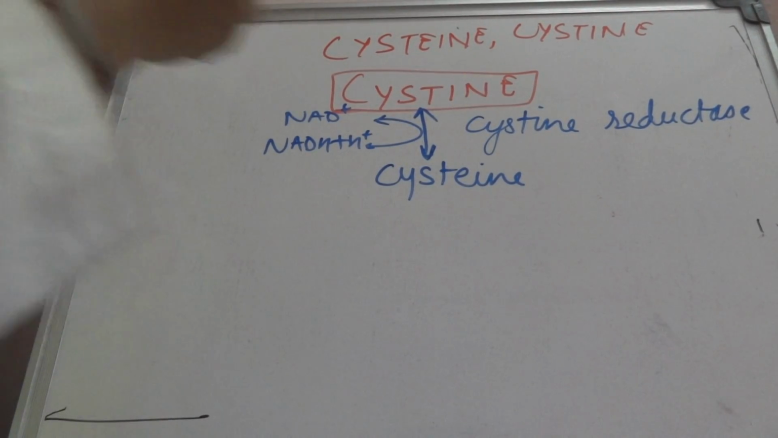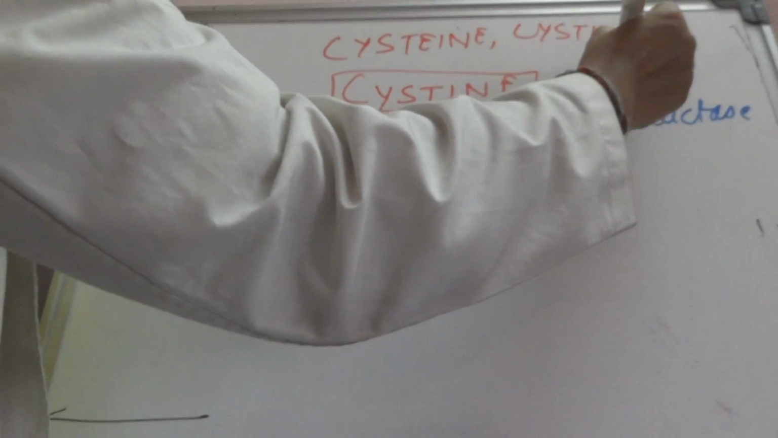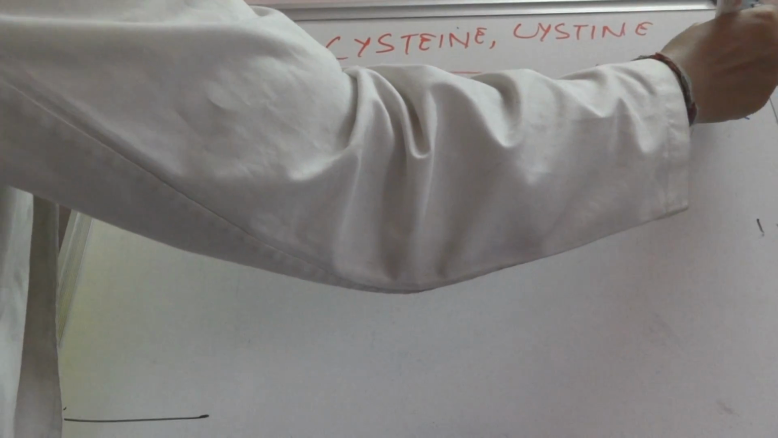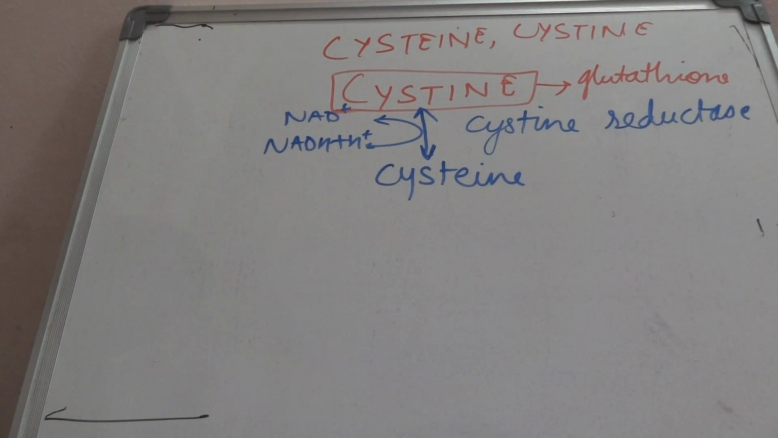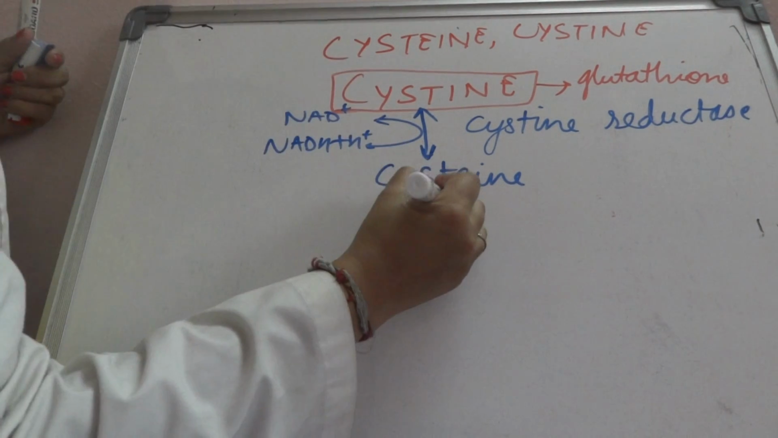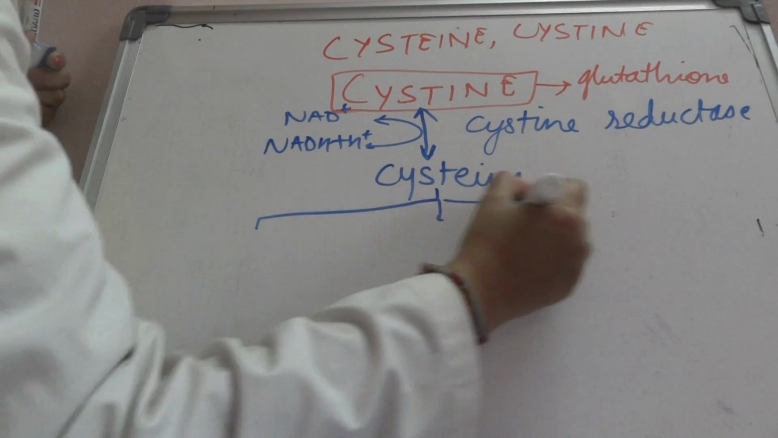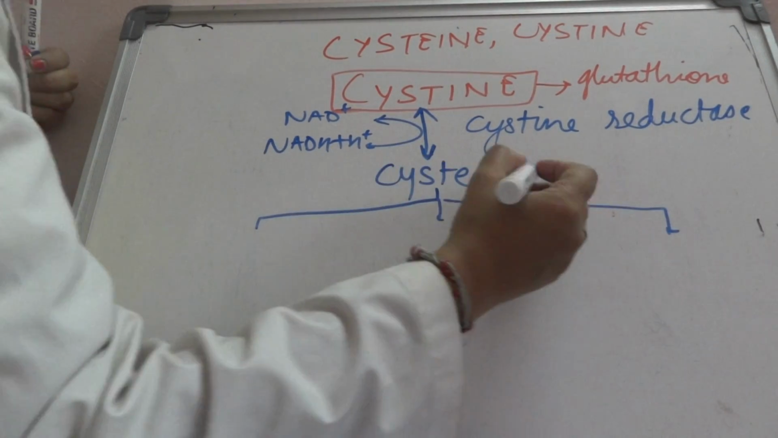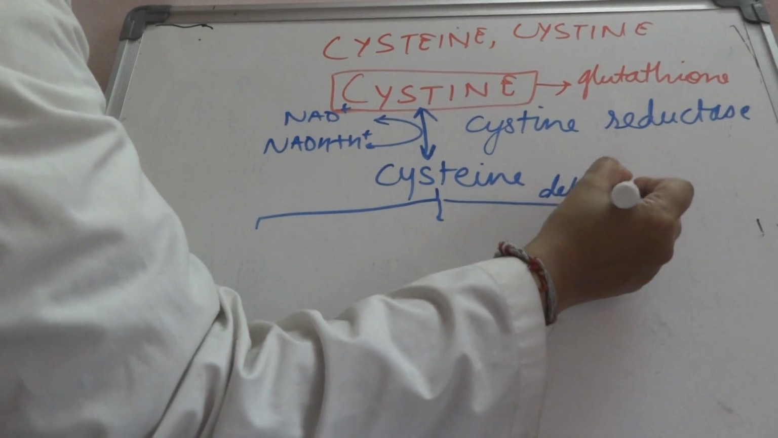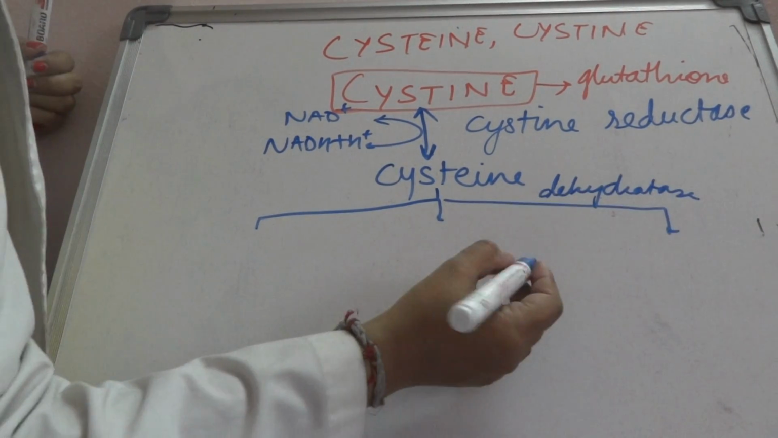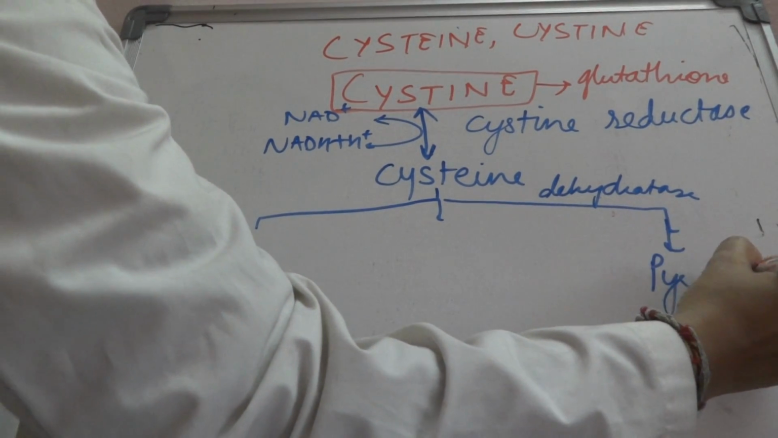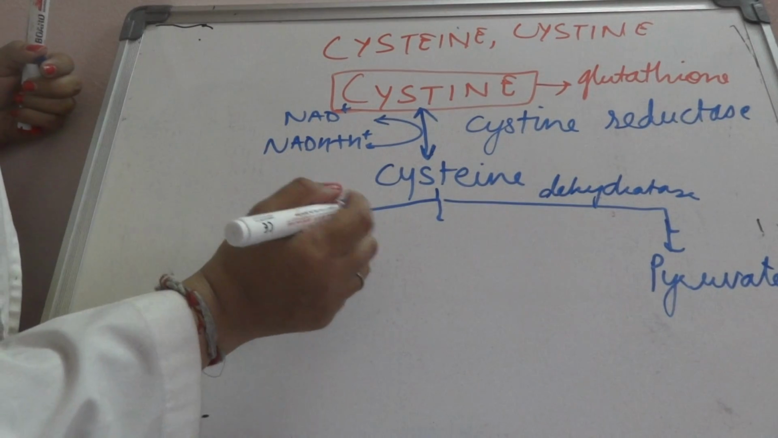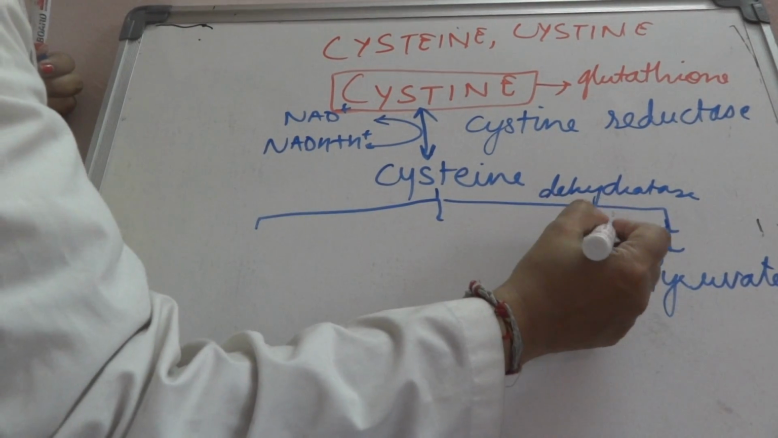This cysteine can take part in the formation of glutathione, or it can form cysteine. Now we have seen that cysteine has been formed. Now the metabolism will go ahead with cysteine. So cysteine can take part in three different reactions. One is through dehydratase, that will form pyruvate. Dehydratase will form pyruvate with the release of ammonia.